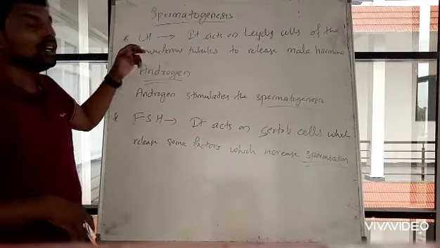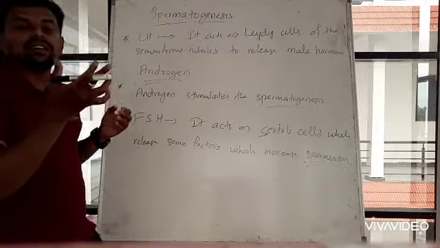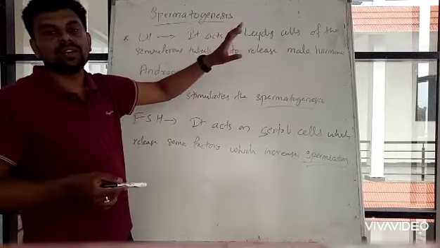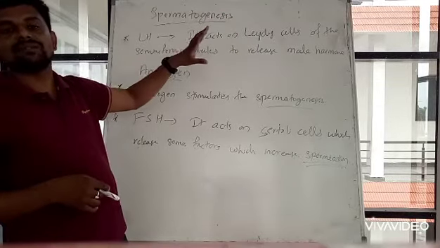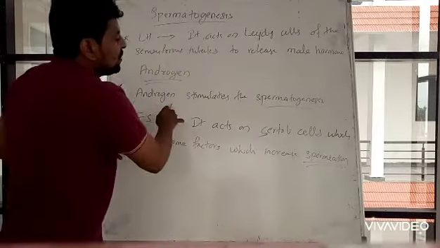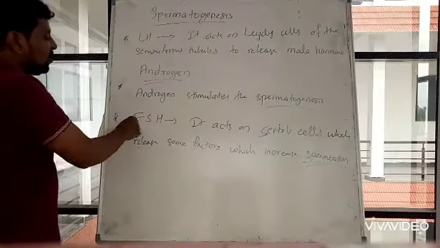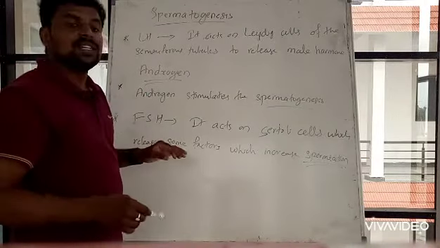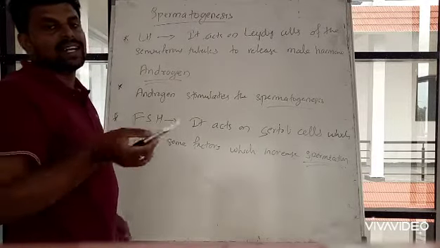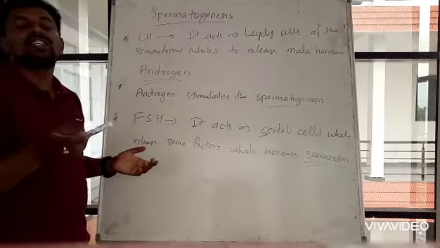Luteinizing hormone acts on the Leydig cells, which increases the secretion of androgen. Androgen stimulates the action of spermatogenesis. Next, follicle stimulating hormone acts on Sertoli cells, and the Sertoli cells release some factors which increase the rate of spermiation.